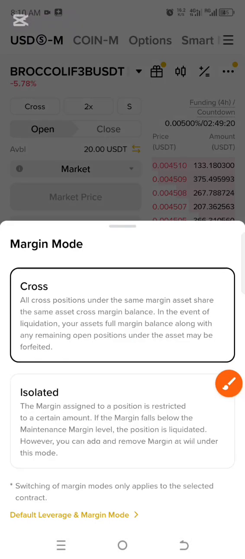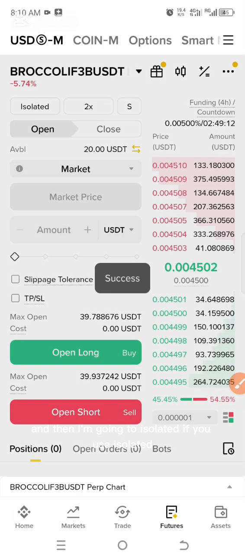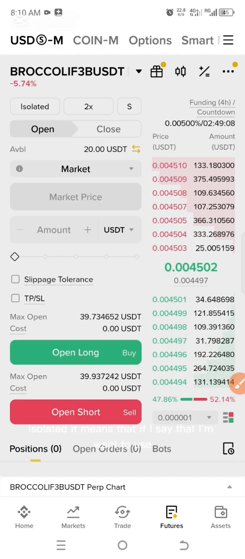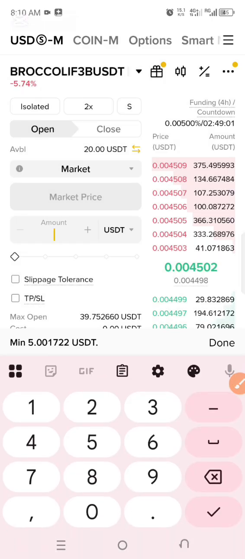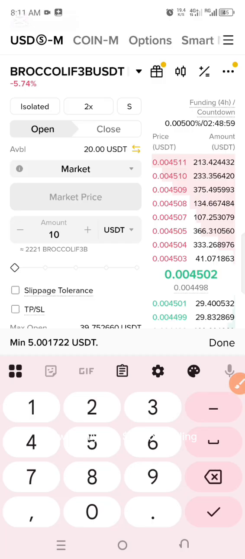Then the other option is either cross margin or isolated. I have finished explaining cross margin, and now I'm going to isolated. If you use isolated, it means that if I say I want to use $10, it will only use $10 for trading, and in case the trade goes against me, it will liquidate me and I stay with my $10. You may ask yourself, which one is better?